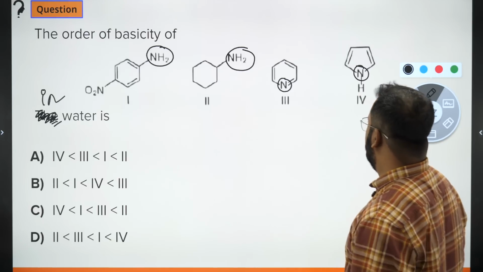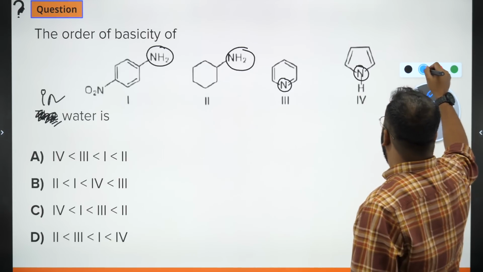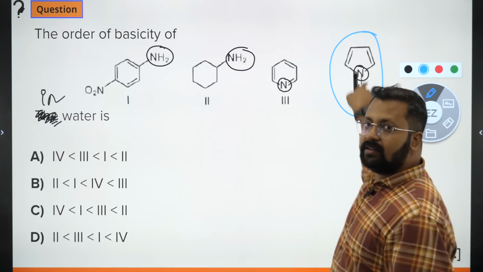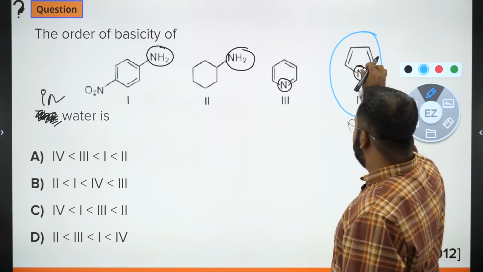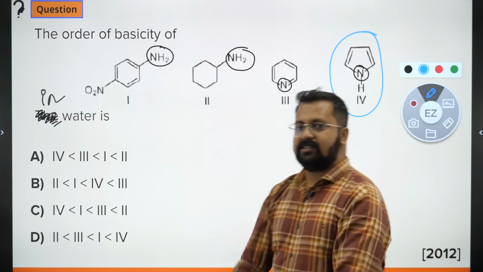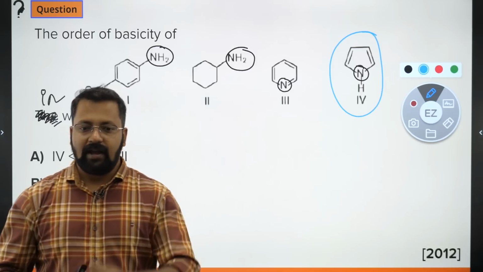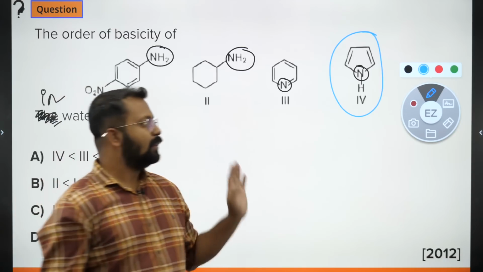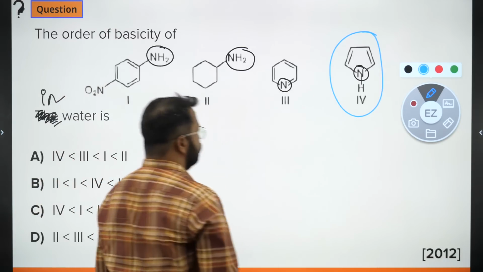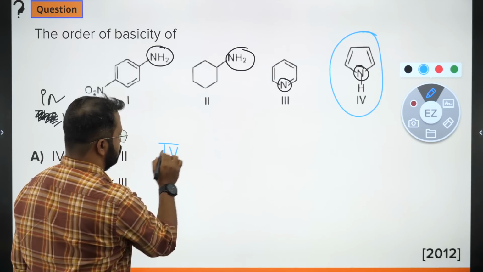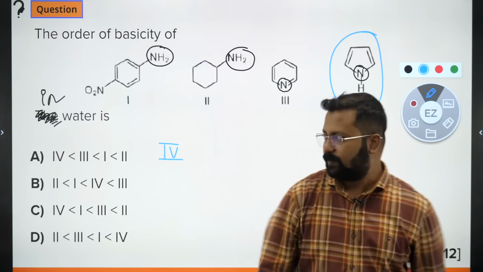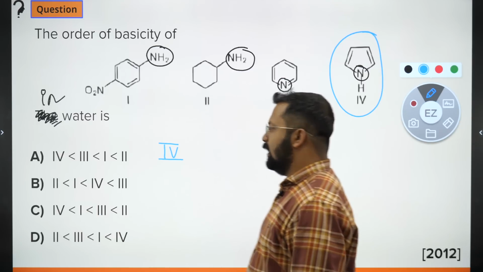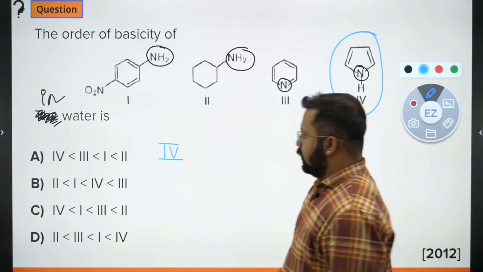कहाँ पे least available है? Least available will be this. The reason is the nitrogen's lone pair are making the ring aromatic. अगर इसने अपने लोन पेयर को दे दिया किसी को, then the ring will become non-aromatic. Conversion from aromatic to non-aromatic is not favored. ठीक है? So least basic will be fourth. Okay, least basic would be fourth, and we have two such options.